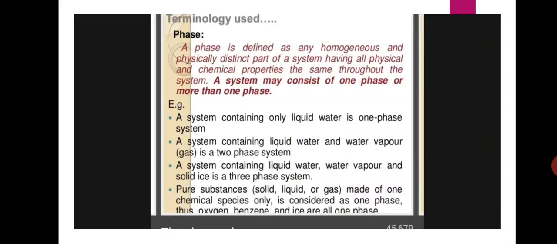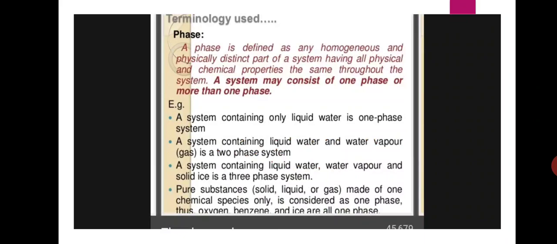For example, a system containing liquid water and water vapor, where water vapor is in the gaseous state, is a two-phase system. A system containing liquid water, water vapor, and solid ice is a three-phase system. Pure substances made of one chemical species only are considered as one phase. Thus oxygen, benzene, and ice are all one phase.